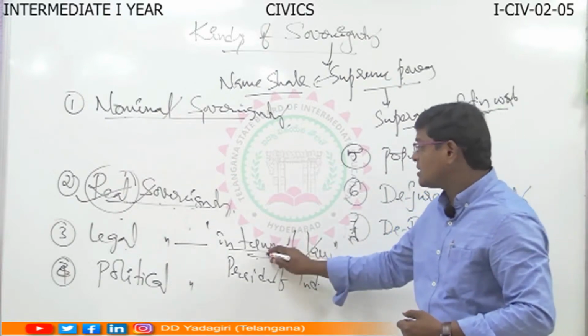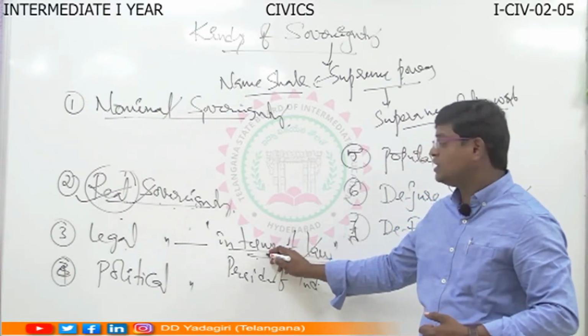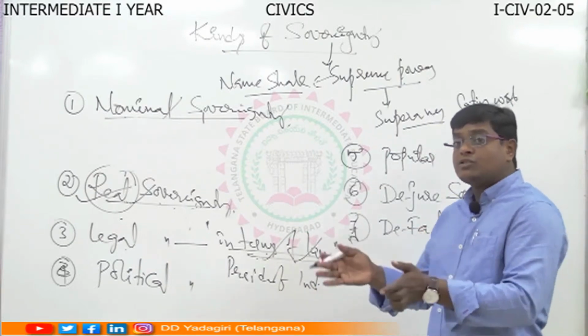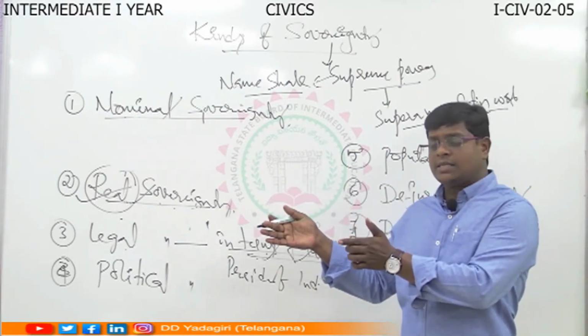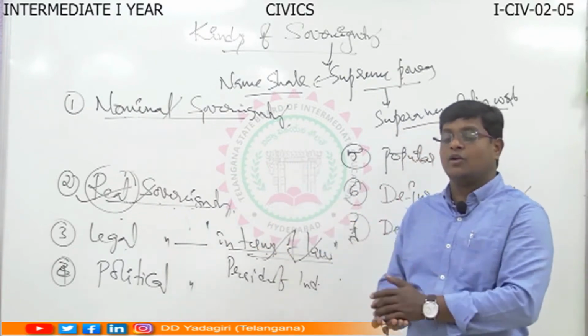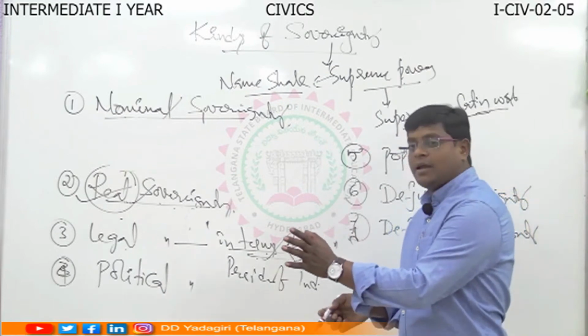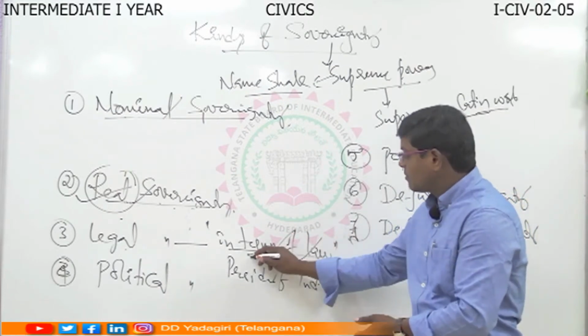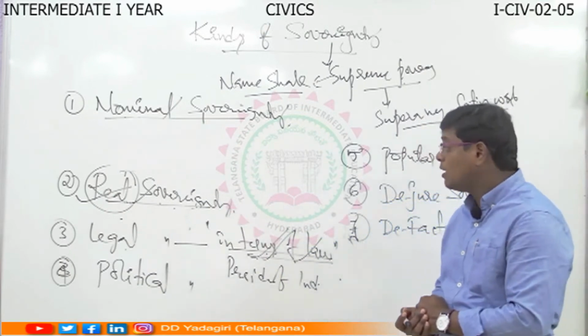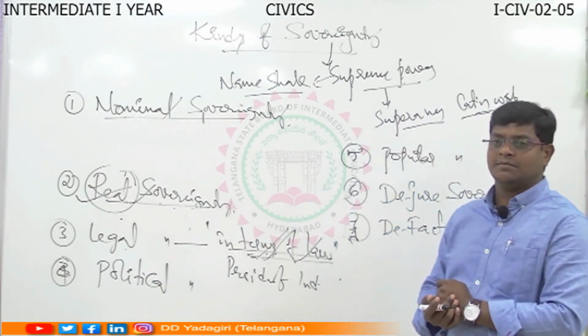So legal sovereignty is the sovereign power enjoyed by the nominal sovereign based on the law. Understood? It was protected by law. The power given by law. Law officially accepted the sovereignty power. So that is called legal sovereignty. Understood?